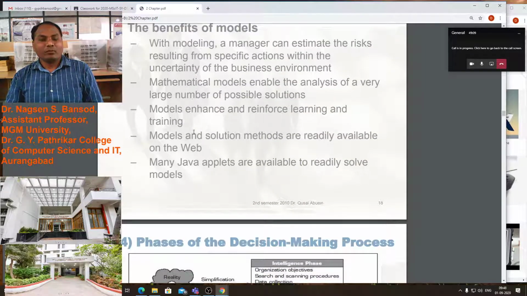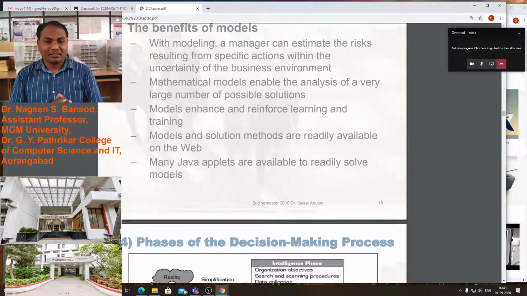The benefits of models: with modeling, a manager can estimate the risk resulting from a specific action within the uncertainty of the business environment. So the model is very important for the managerial level.